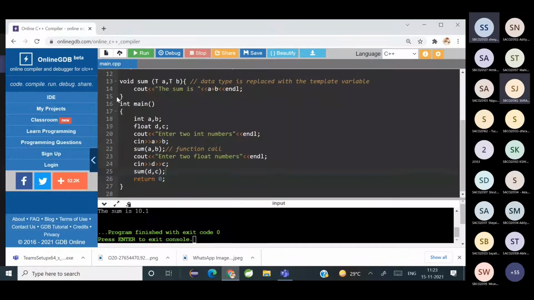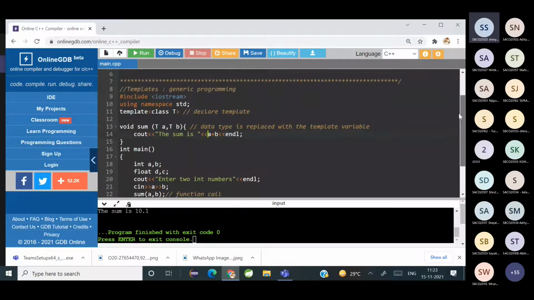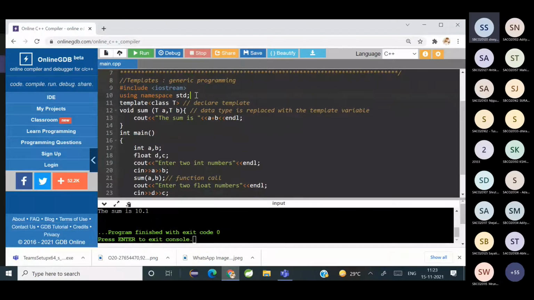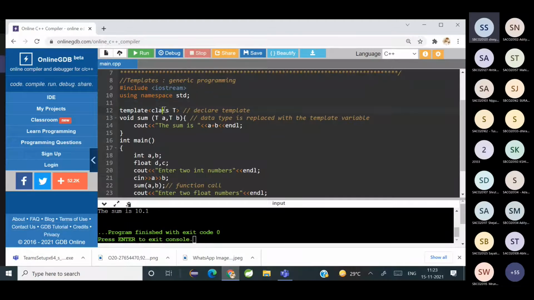Can you all see? Yes, ma'am. So what is happening? Did I write plenty of functions? I just used a single function and that function is able to work on all kinds of data. And how is it made possible? It's made possible with the help of templates. And how do you declare a template? You first write template class and the variable which you are going to use to represent the template. So here I've used T, and normally where we use the data type, that is replaced with the template variable.